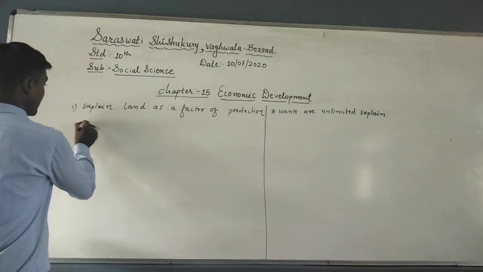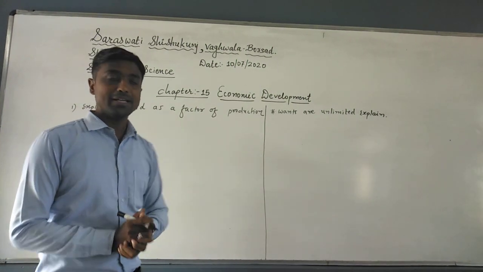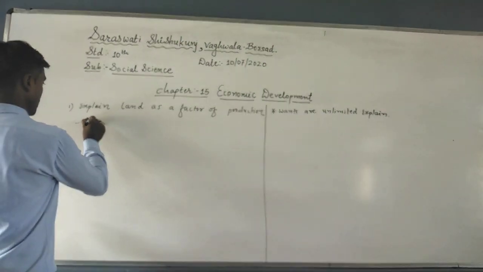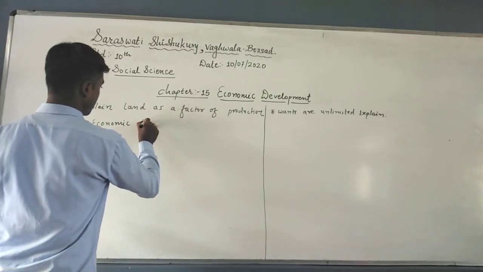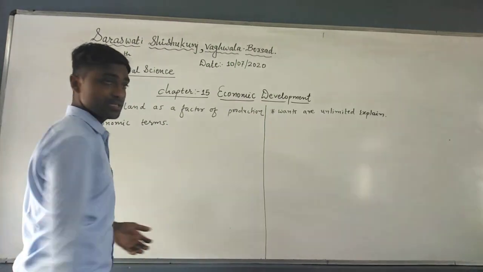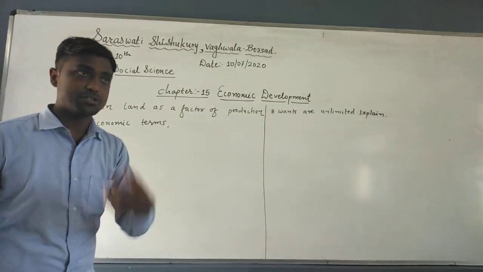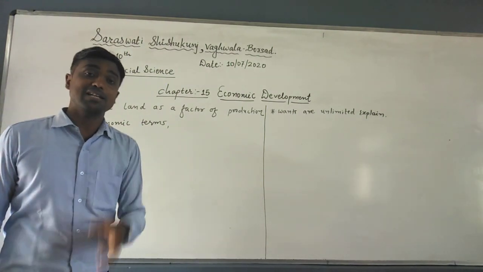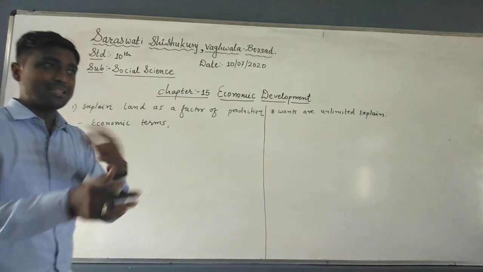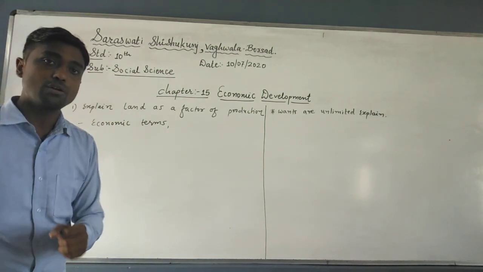First of all, what is land? Land is the upper layer or surface of the earth. But in economic terms, land means something different. Land means forest, river, mountains, minerals present in the interior of the earth, metals, etc. That is why land is considered a natural tool for production.